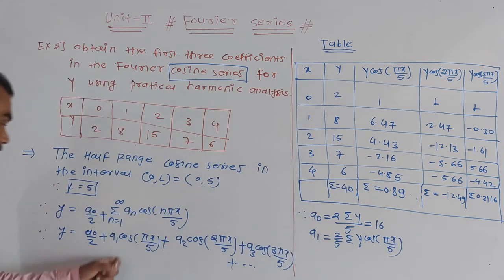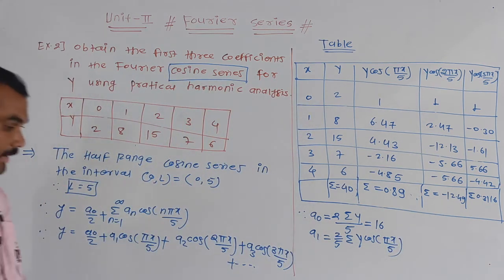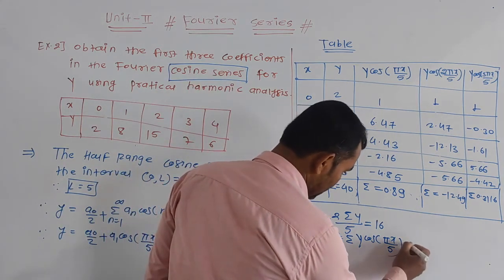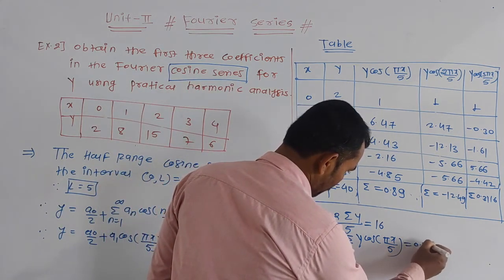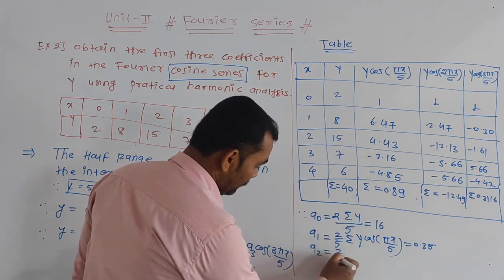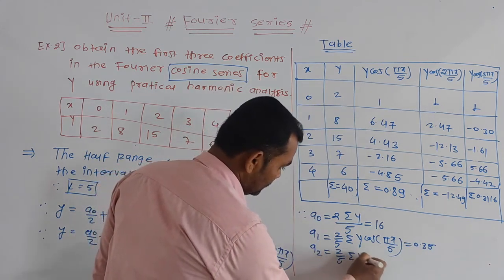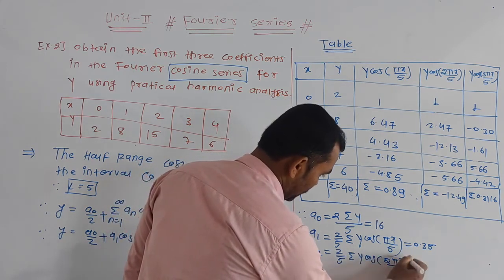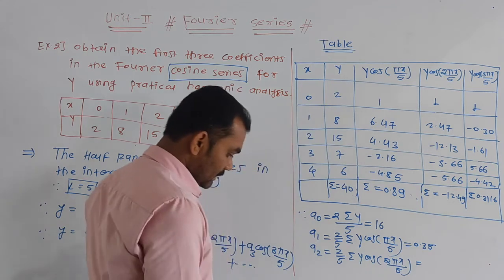Now put all these values, we get a1 is 0.35, then the value of a2 is 2 by 5 summation y cos 2 pi x divided by 5, and the answer of this is 0.